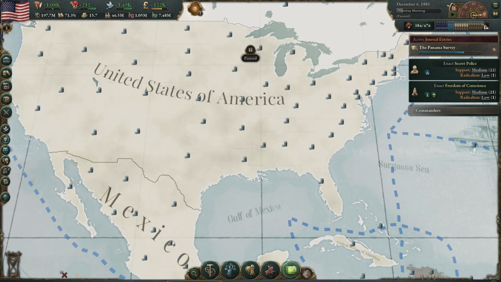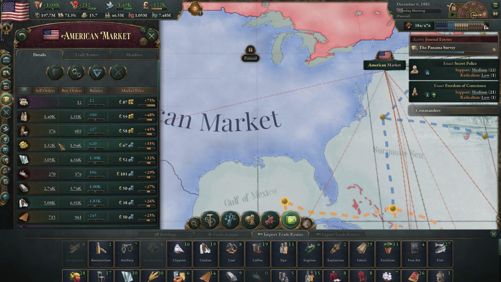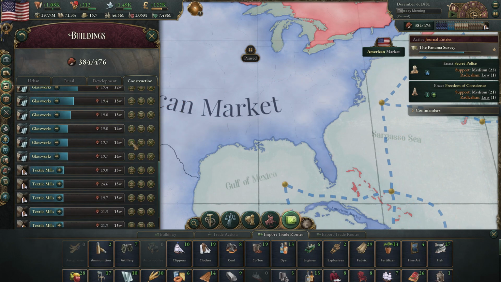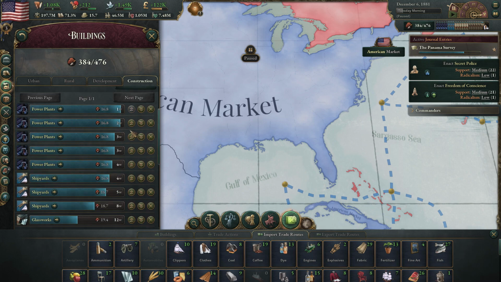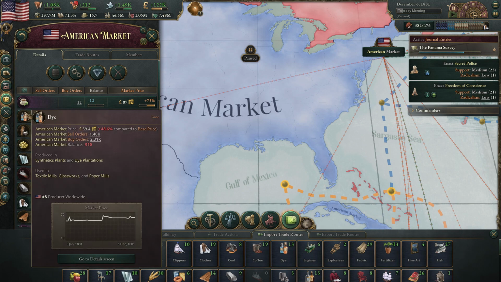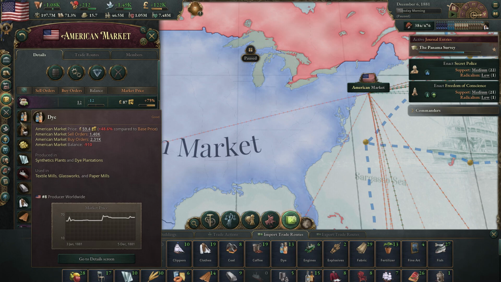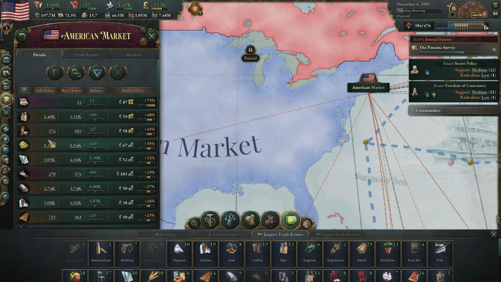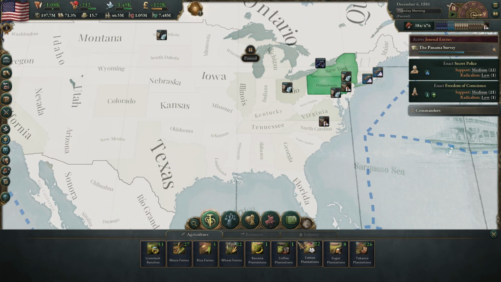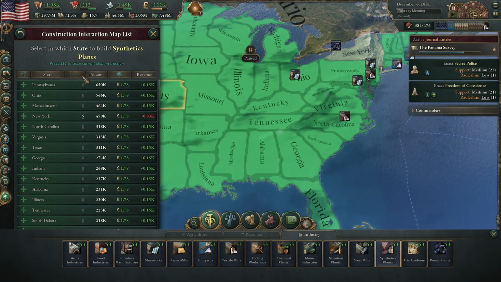So we still have these problems here, and we'll keep on dipping in here just to see if any import routes open up. We, I think, are taking care of the dye, right? Or did we already do that? We already did that. Maybe it's not been enough. We're also getting more of the textile mills, so that's going to require more dye. So I need to get more of those synthetic plants, and then the sulfur is also a problem, so we need more sulfur mines. Okay, so let's go ahead and get more of these built. The synthetic plants here. Get more of those dyes.